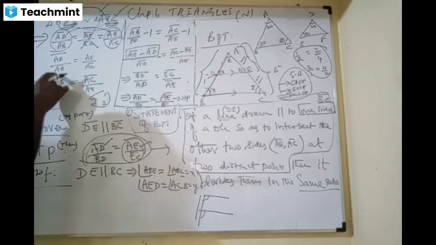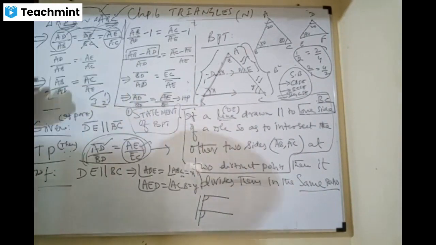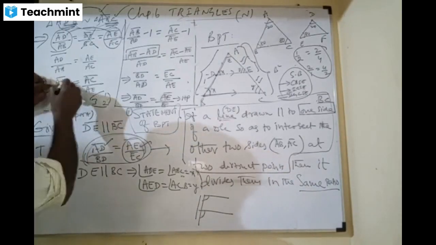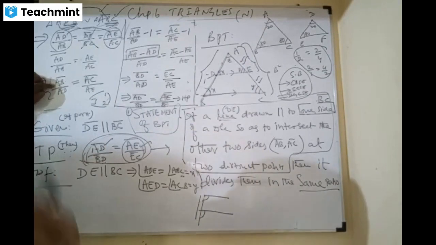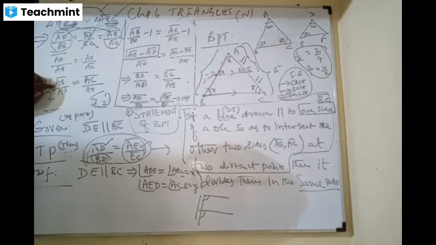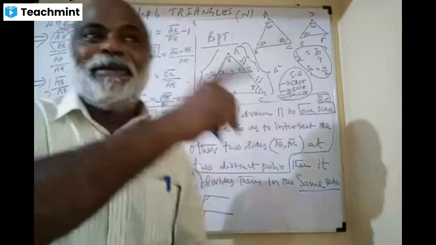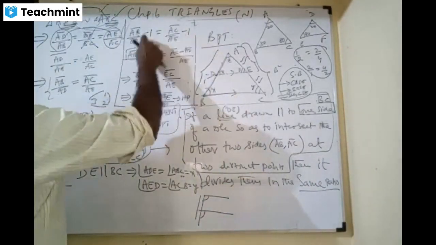So AB by AD is equal to AC by AE. Now friends, you don't need AB here. You want AD, but you want to bring in BD. How do we bring it in? AB is not needed, but we have to cut down the size of AB. Therefore, you subtract 1 from both sides.